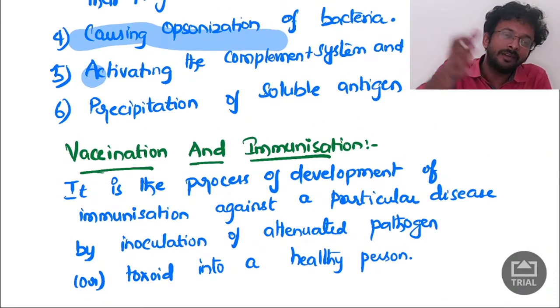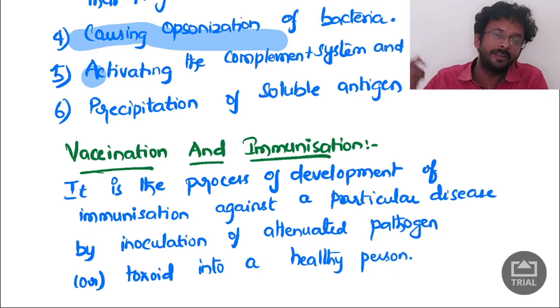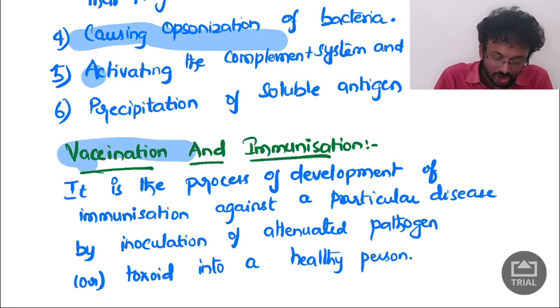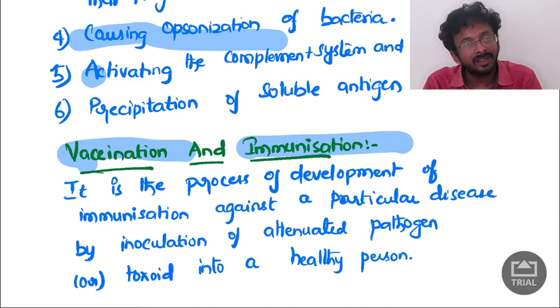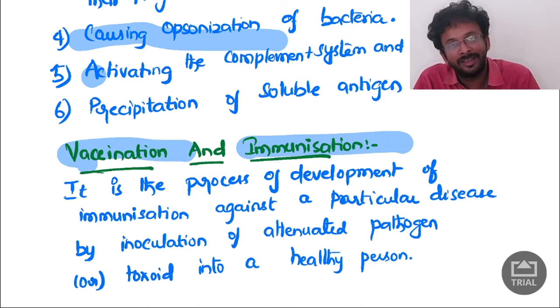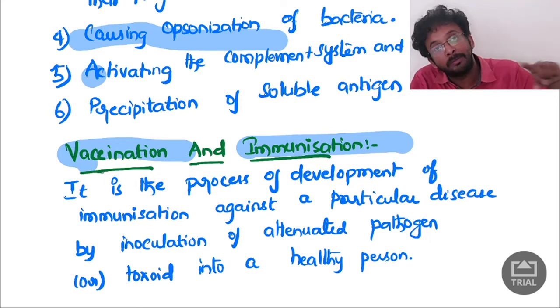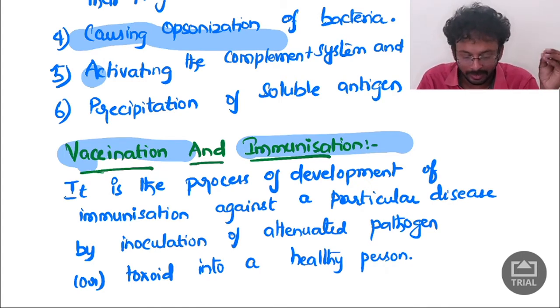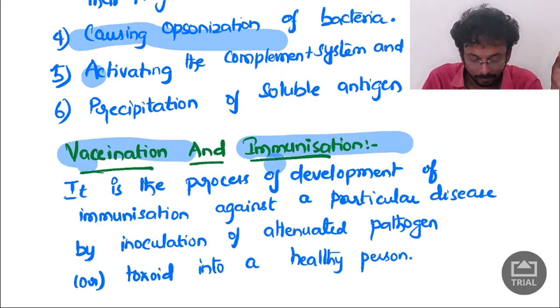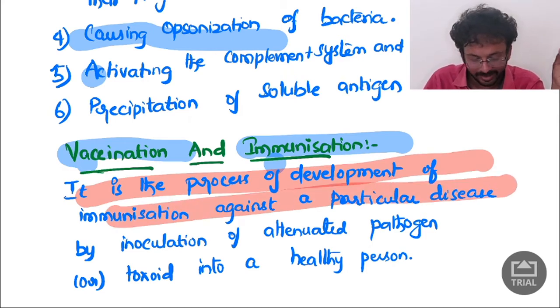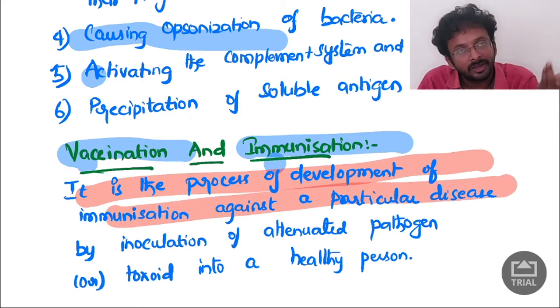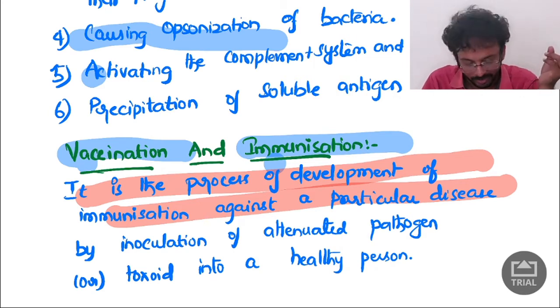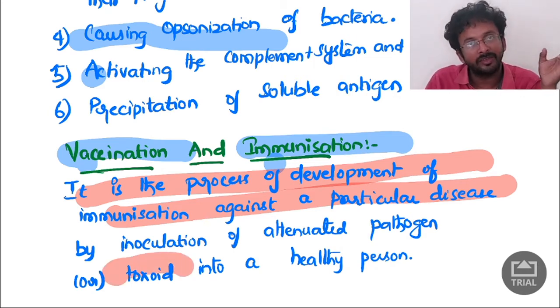How can this be done and how can immunity be increased? That is by vaccination and immunization. A diamond can cut a diamond: a microorganism causes an infection, so the medicine also comes from the microorganism. That is what a vaccine is. Immunization is the process of developing immunity against a particular disease. How can they do it? One by toxoid, another by vaccine.